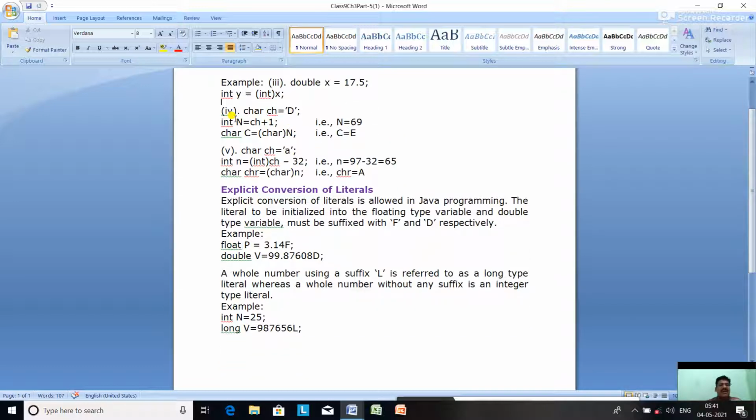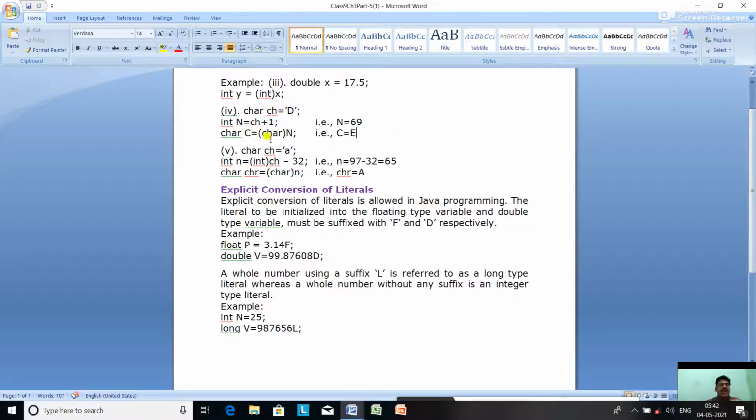Next example, char ch equal to 'D'. What is the value of ch? D. It is char type. Now int n equal to ch plus 1. It is implicit typecasting. The ch value is D. The ASCII code of D is 68. 68 plus 1 is 69. That means the value of n will be 69. So this is an example of implicit typecasting.